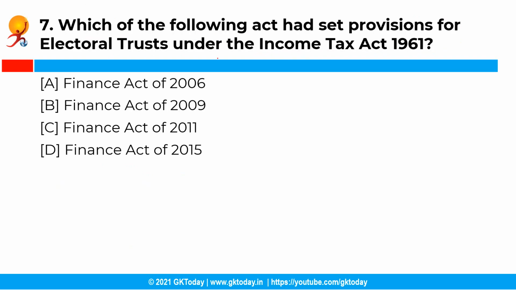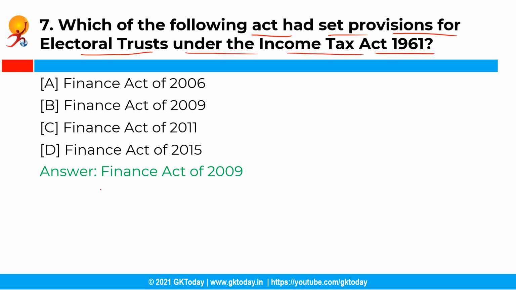Now the next question is, which of the following acts had set provisions for electoral trust under the Income Tax Act of 1961? So you have the following options and the correct answer is option B, that is Finance Act of 2009. The Finance Act of the year 2009 had set provisions for the electoral trust under the Income Tax Act of 1961. Section 13B of the Act provides that the companies and entities looking to provide funding to political parties can set up non-profit companies which should compulsorily contain electoral trust in their names.